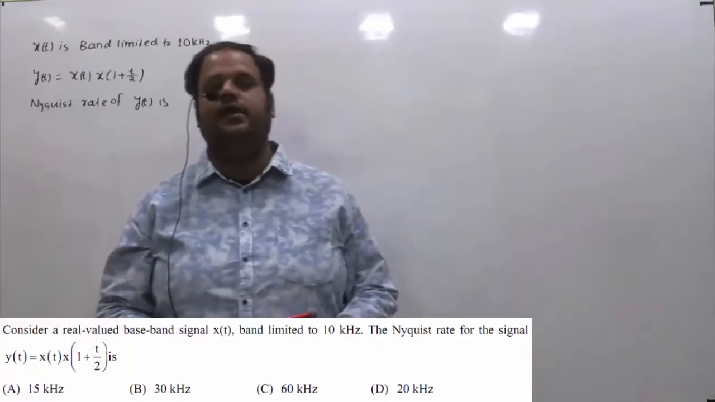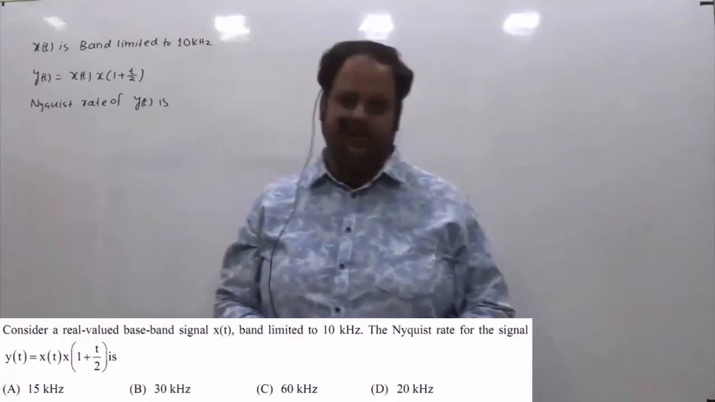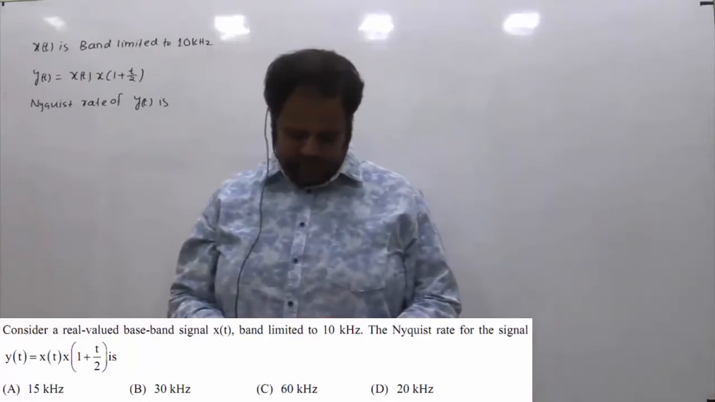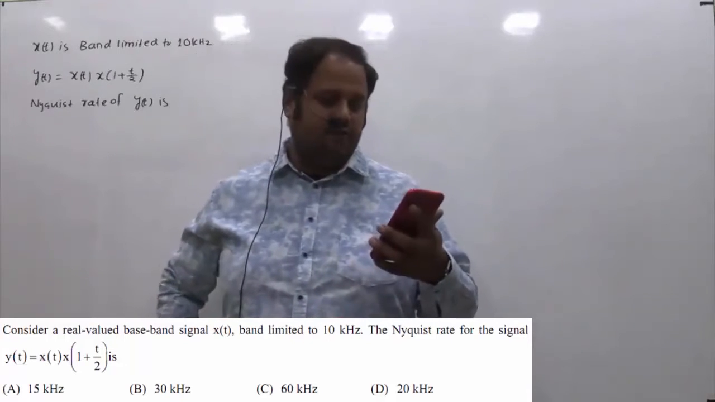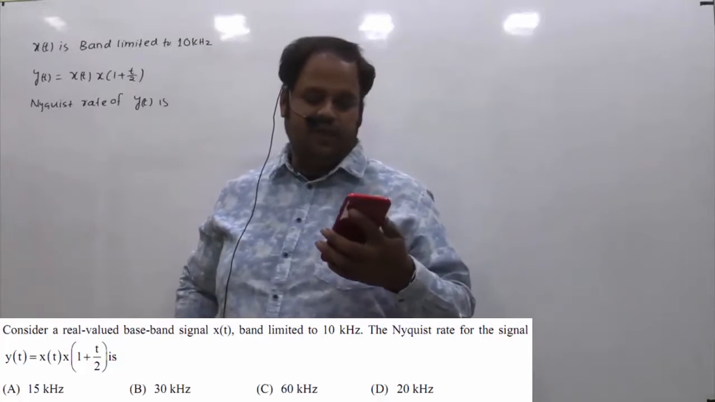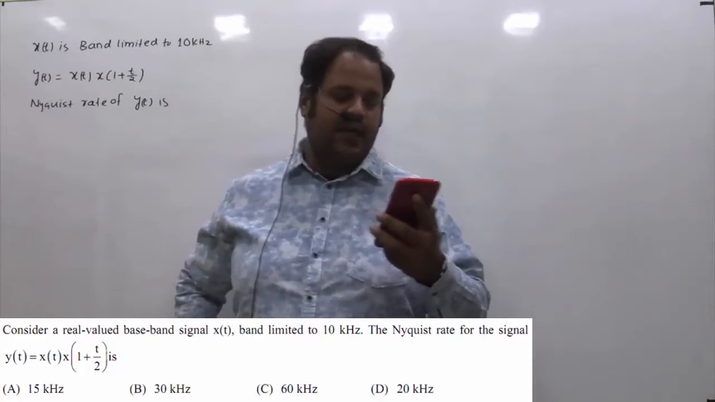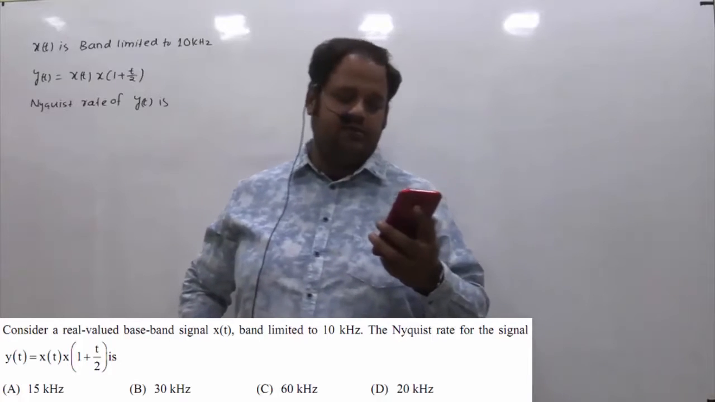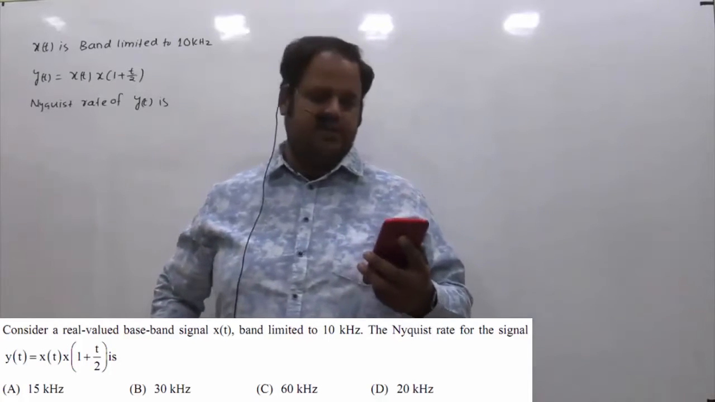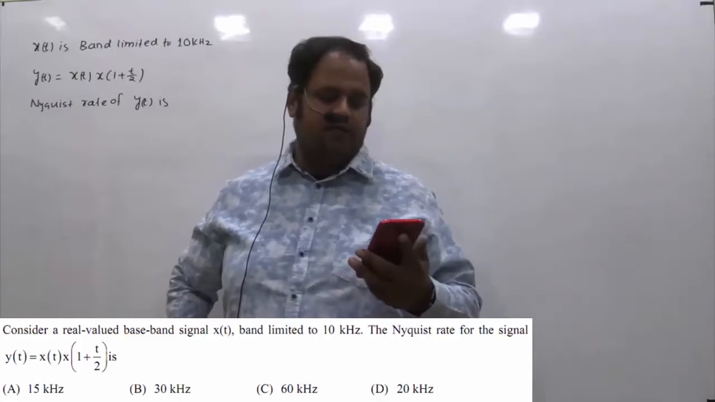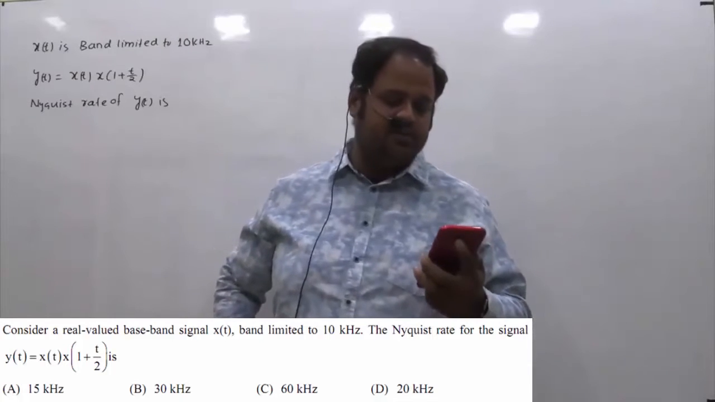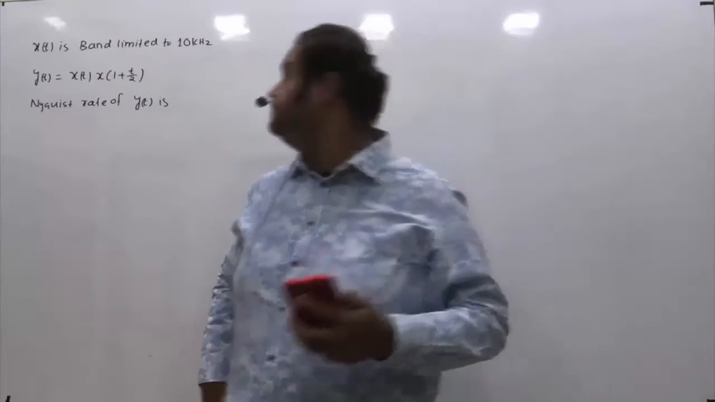This is one more question asked in GATE 2021 of electronics. This is from the signals subject and from the sampling topic. The given question is, consider a real valued baseband signal x of t band limited to 10 kHz. The Nyquist rate for the signal y of t equals x of t into x of (1 plus t) by 2 is. The options are 15 kHz, 30 kHz, 60 kHz and 20 kHz.